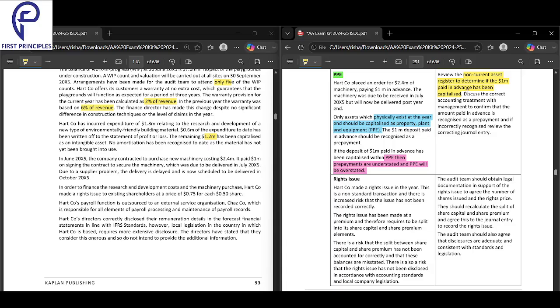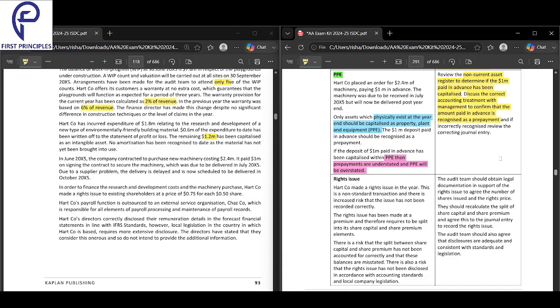Discuss the correct accounting treatment. You cannot capitalize it. Discuss the correct treatment with the management, to confirm that the amount paid in advance is recognized as a prepayment. Whatever 1 million you have paid, it should be a prepayment. Then review the non-current asset register to determine if the 1 million paid in advance has been capitalized.